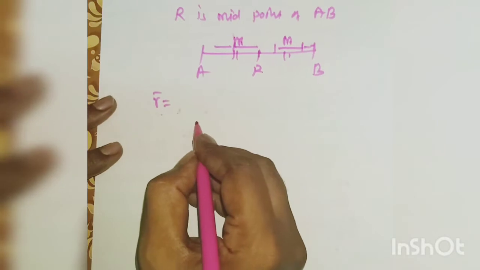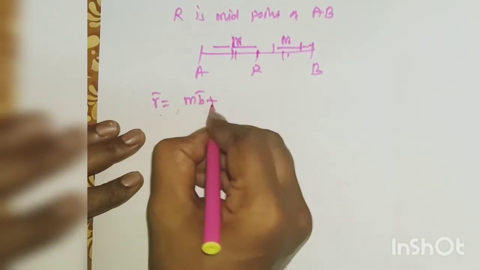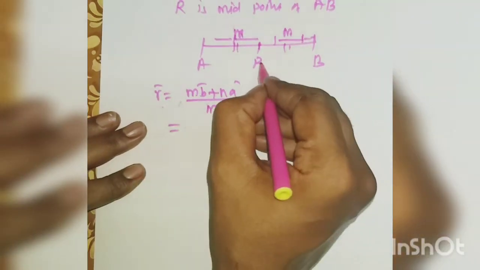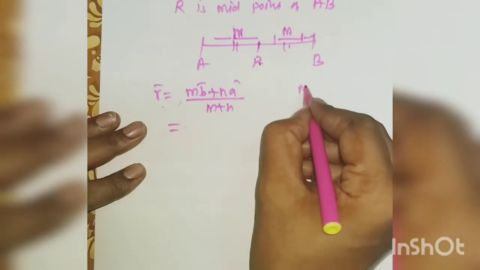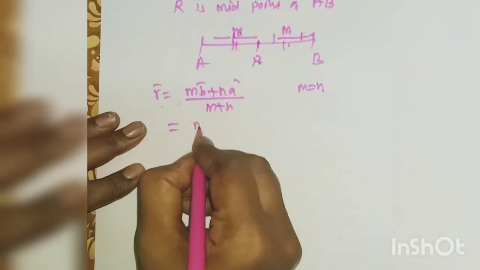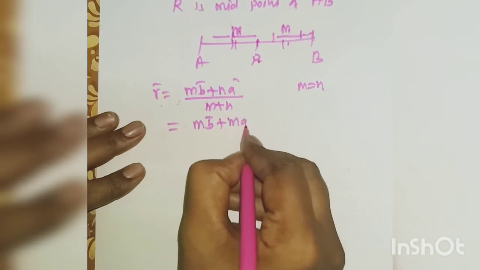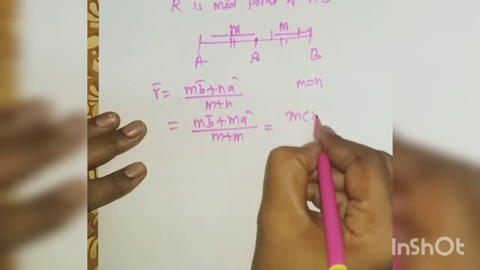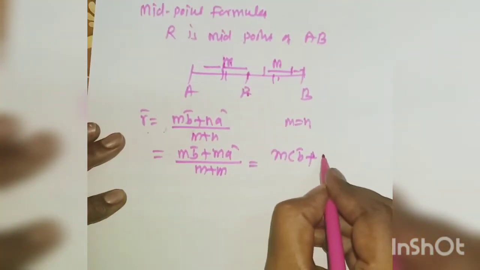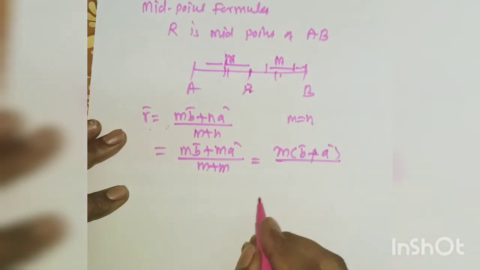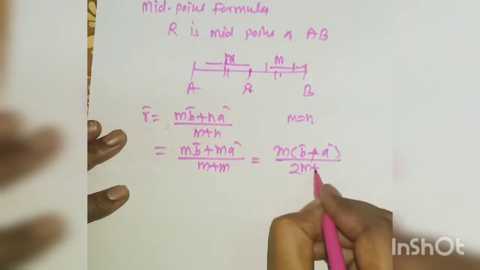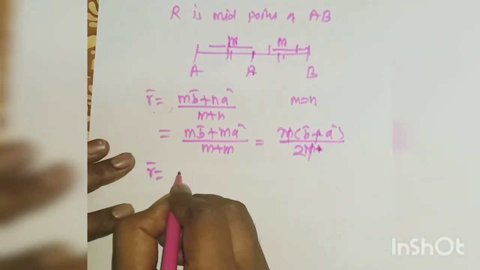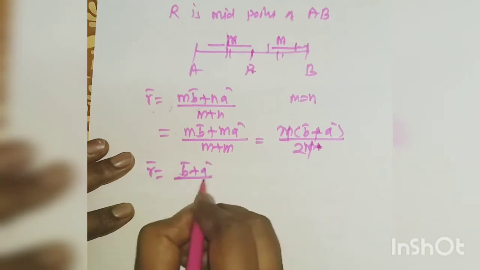Then by using this formula, r bar is equal to (m b bar plus n a bar) divided by (m plus n). But R is the midpoint, therefore m is equal to n, that is (m b bar plus m a bar) divided by (m plus m), that is m(b bar plus a bar) divided by 2m. M cancels, therefore r bar is equal to (a bar plus b bar) divided by 2.